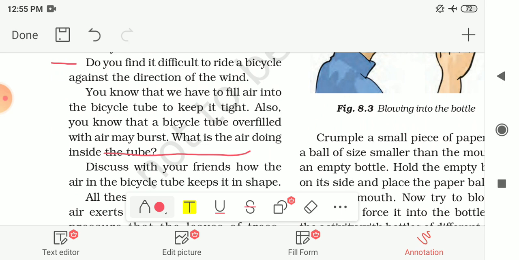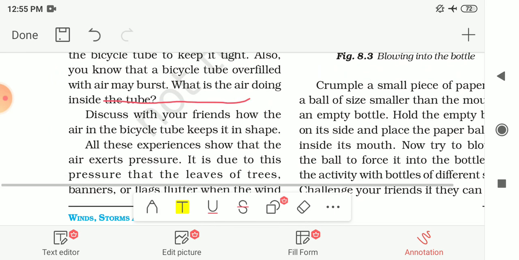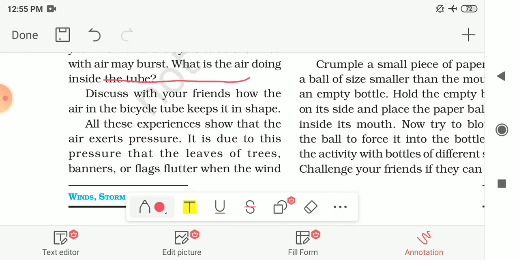So what is the air doing inside the tube? It maintains the pressure and gives shape to the tube. Here you have to discuss with your friends how the air in the bicycle tube keeps the shape of the tube.